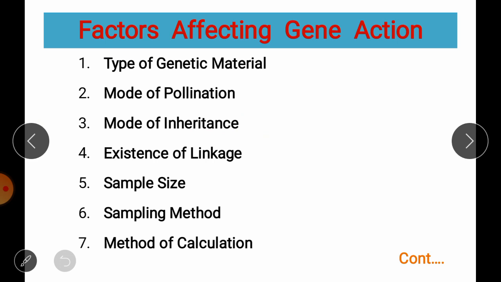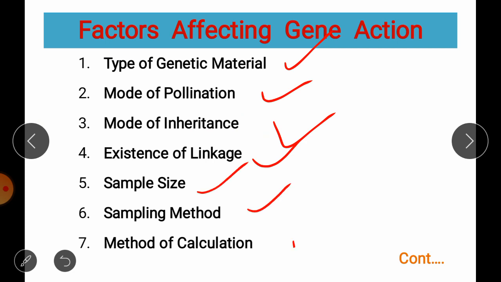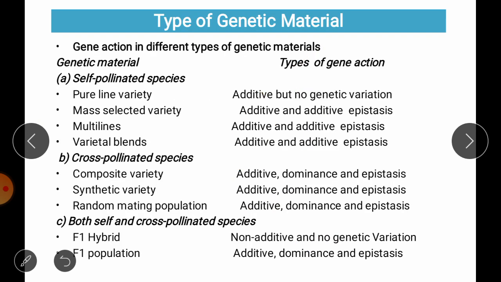The next point is factors affecting gene action. So several factors are responsible that are going to affect the gene action. These are type of genetic material, mode of pollination, mode of inheritance, existence of linkage, sample size, sampling method, and methods of calculation. So one by one we are going to see in brief.